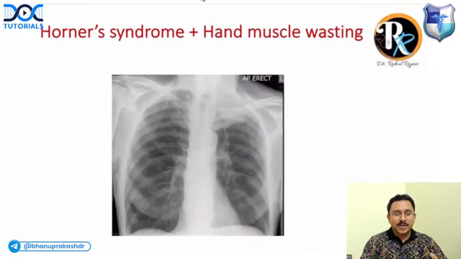Some other important spotter questions that have been asked before in the FMGE exam. Number 1, if you get Horner syndrome with hand muscle wasting with a mass involving the lung apex, what would be your answer?